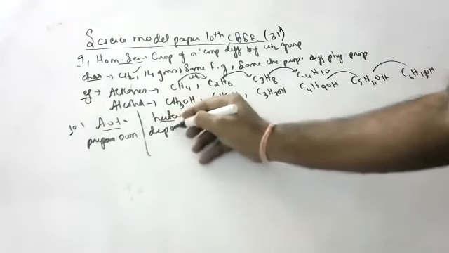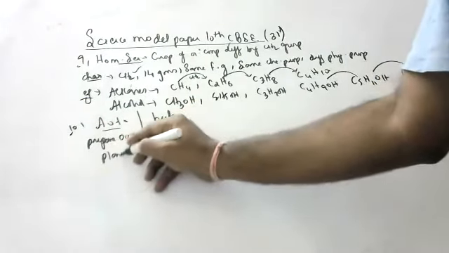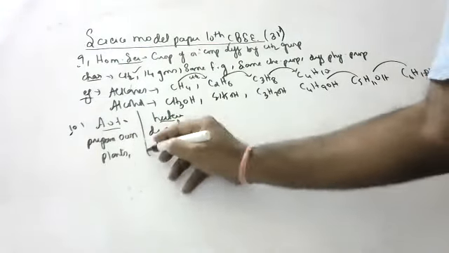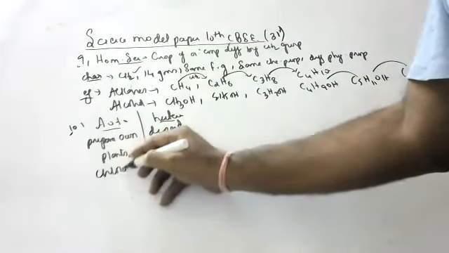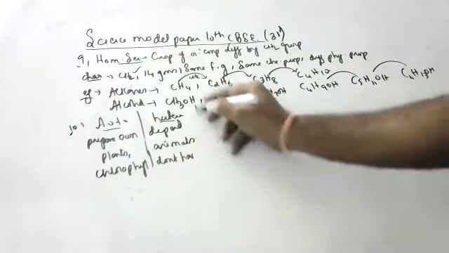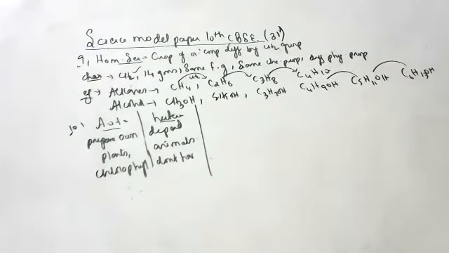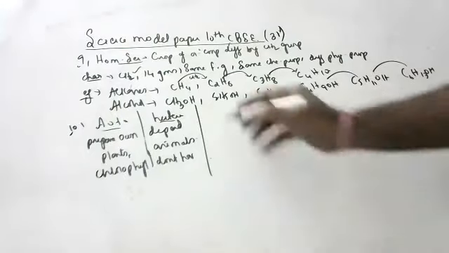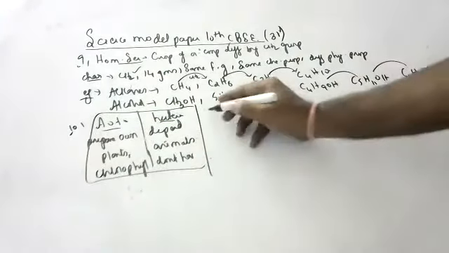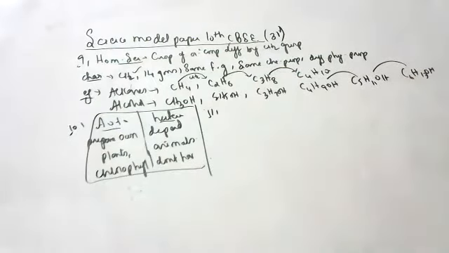Heterotrophs depend on others for food. Example, plants for autotrophs, animals for heterotrophs. Autotrophs have chlorophyll; heterotrophs don't have chlorophyll. That's why they are called autotrophs and heterotrophs; heterotrophs cannot prepare their own food. If they ask for distinguishing features, compulsory you have to write in a table only. If you don't write tables, children, marks will be cut.